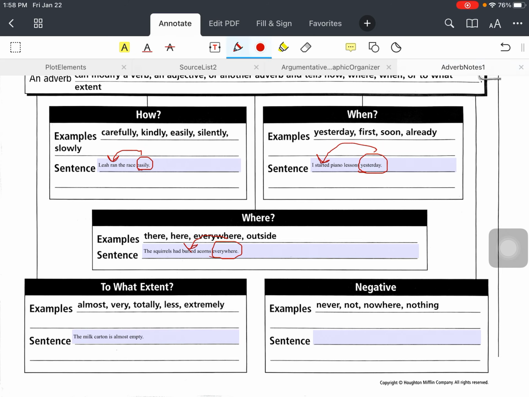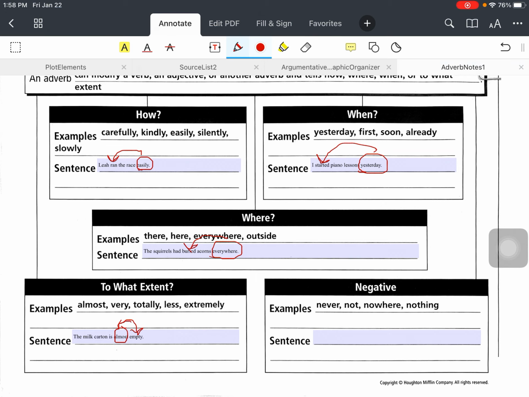Now the adverb in this sentence is almost. But almost does not modify a verb. Instead, what is almost? It modifies empty, right? Because it's almost empty.